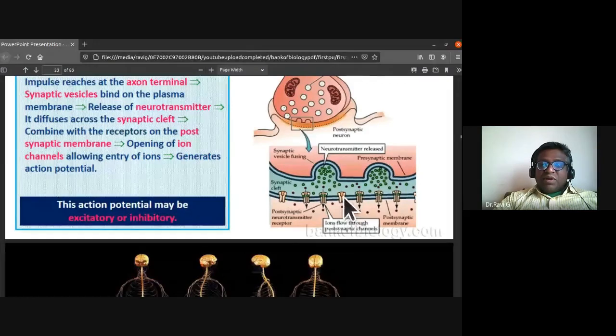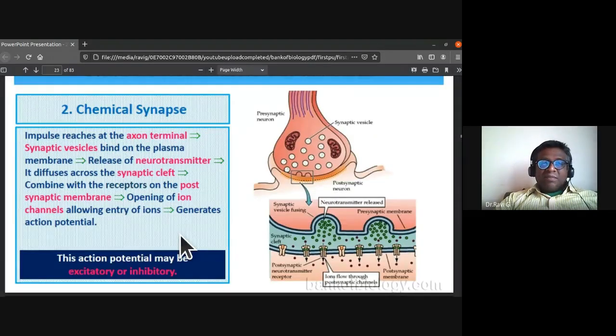You can see that they combine with the receptors of the postsynaptic membrane. So there is an opening of ion channels, allowing entry of ions, and it generates an action potential. The action potential may be excitatory or inhibitory. So these are the steps that take place in chemical synapse.